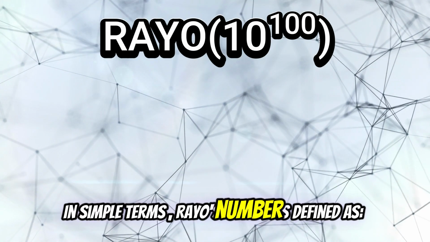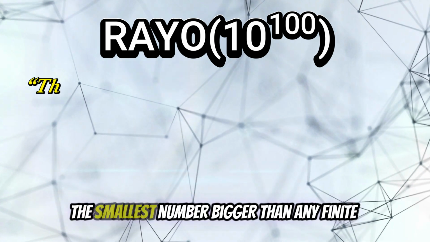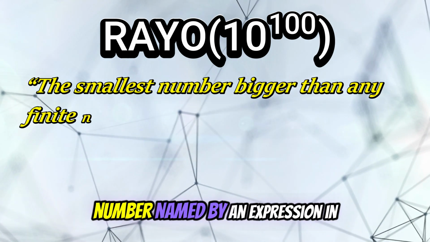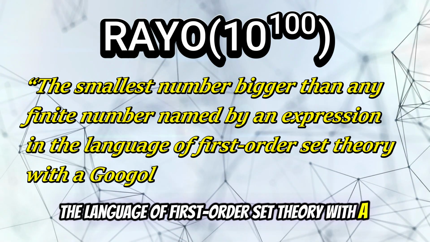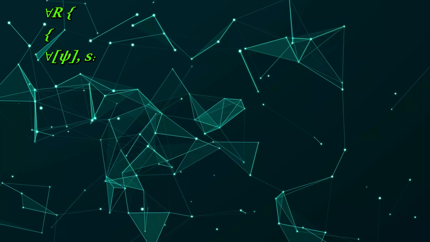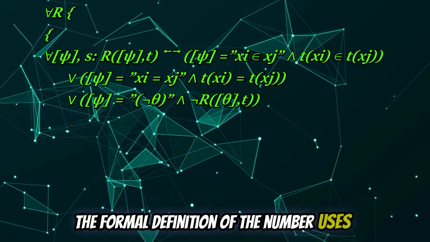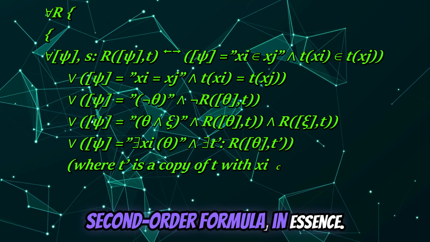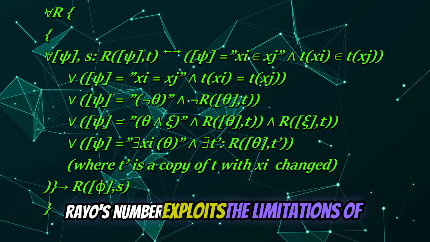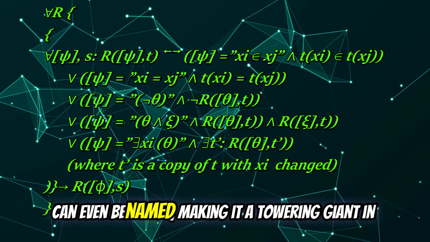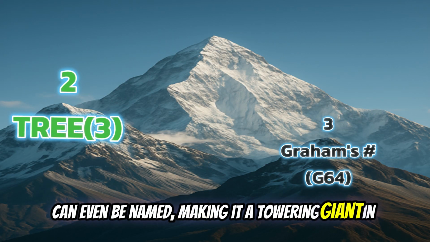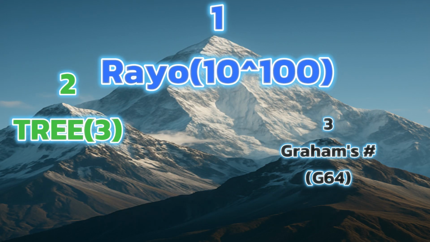In simple terms, Rayo's number is defined as the smallest number bigger than any finite number named by an expression in the language of first-order set theory with a Googol symbols or less. The formal definition of the number uses a second-order formula. In essence, Rayo's number exploits the limitations of formal language to leap beyond what can even be named, making it a towering giant in the hierarchy of large numbers.